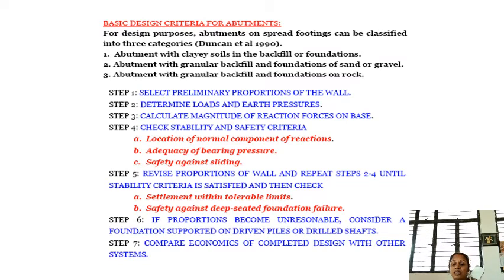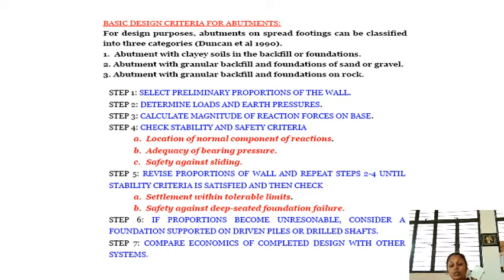First, we need to select the preliminary proportions of the wall, determine the loads and the earth pressures, then calculate the magnitude of the reaction forces at the base, and check for the stability and safety criteria. That is, the location of the normal component of all the reactions, the dead load, live loads and lateral pressures, the adequacy of the bearing pressure, and safety against sliding have to be checked.